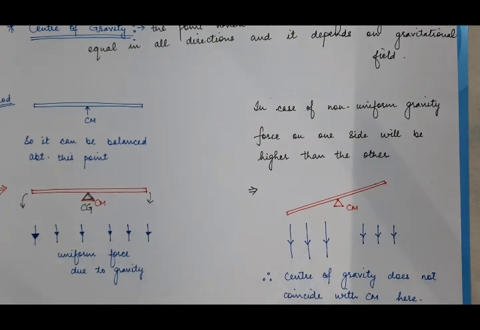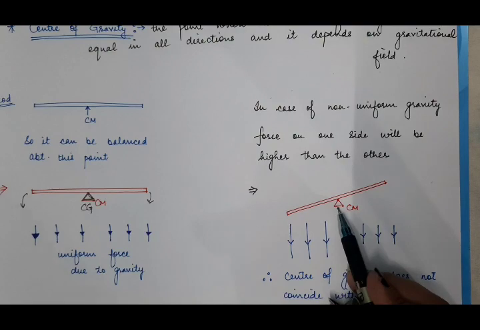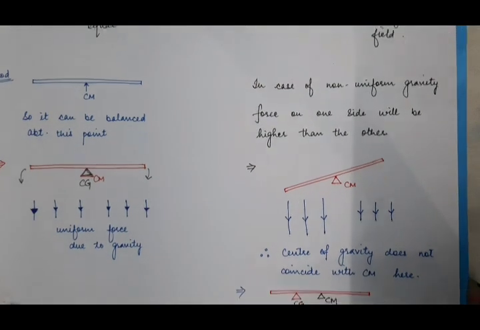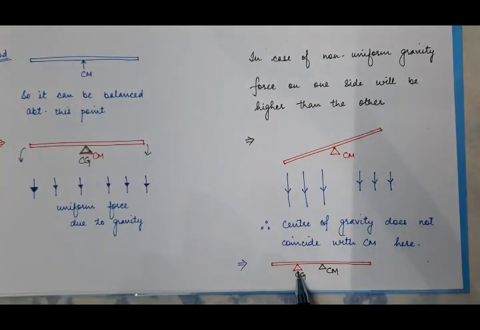So now we have to find the balancing point such that this rod can be balanced even in the presence of non-uniform gravitational field. So how? From this point, the center of gravity will shift here. Center of mass will remain the same, but center of gravity has changed. Why?